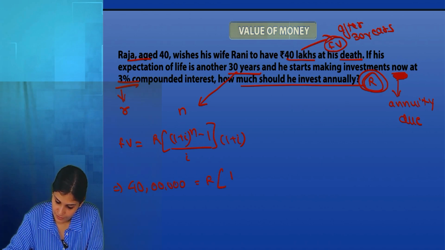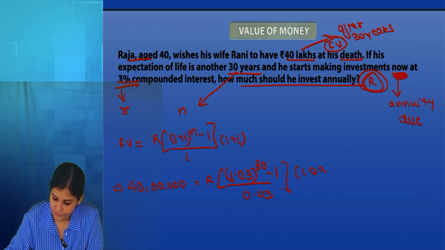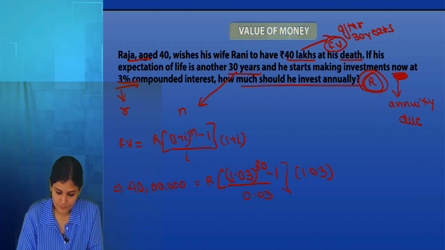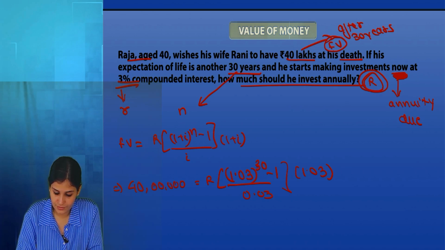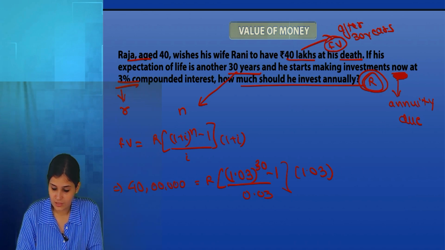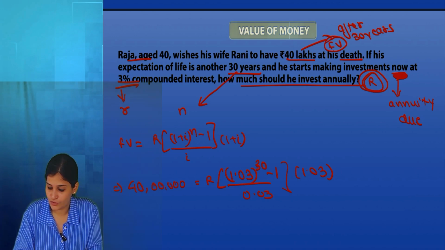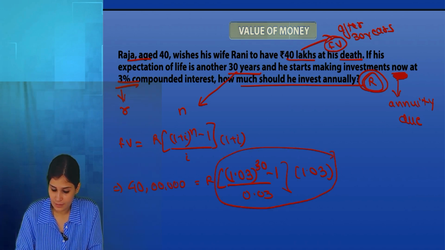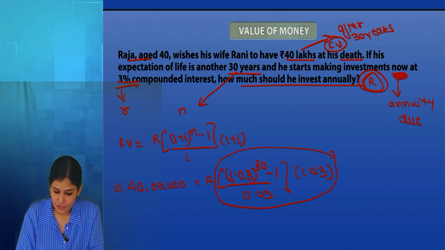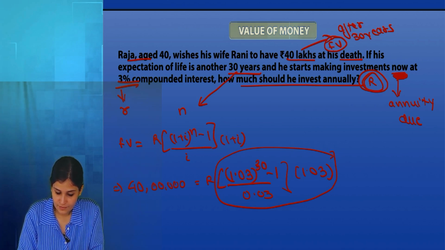So R equals 40 lakh divided by [(1.03 to the power 30 minus 1) divided by 0.03, multiplied by 1.03]. Calculate this, press M plus and divide 40 lakh by this.